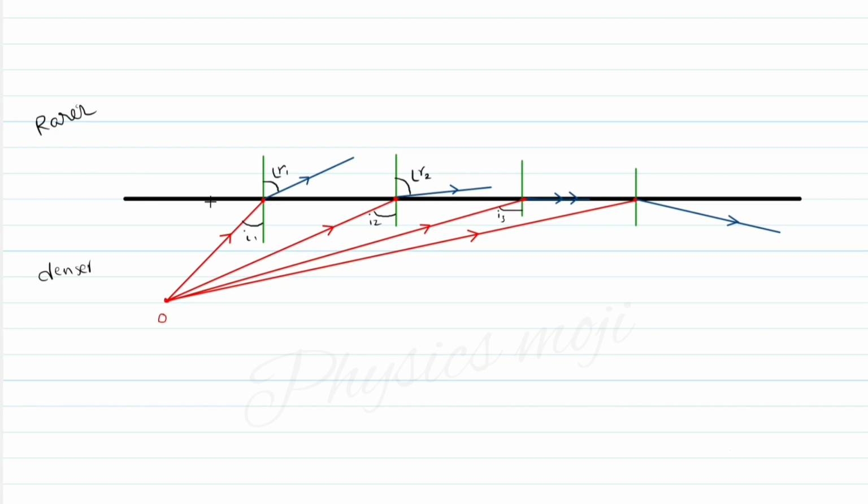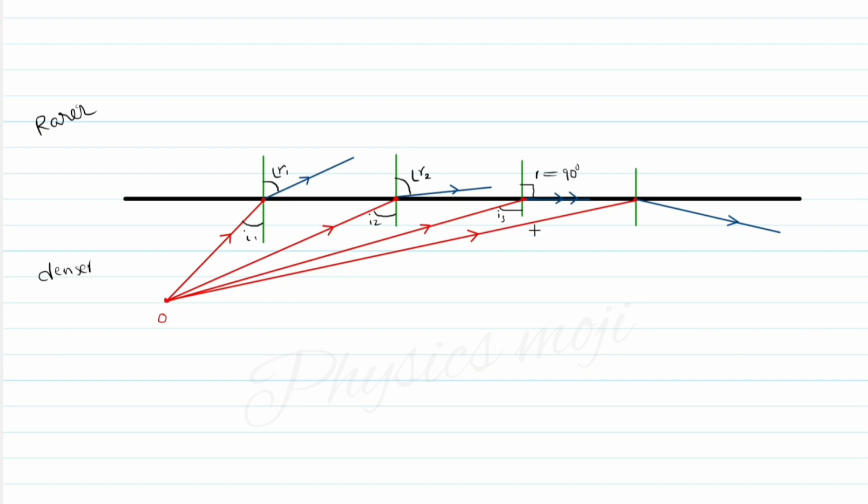So this is the interface between the two media. In the third case, the refracted ray has fallen on the interface. So the angle between the refracted ray and normal is a right angle. So the angle of refraction is 90 degrees here.